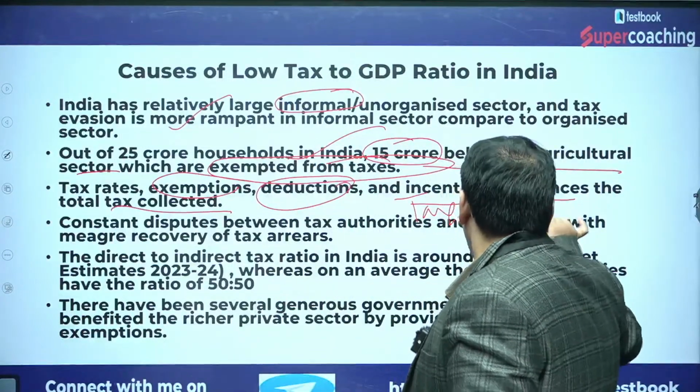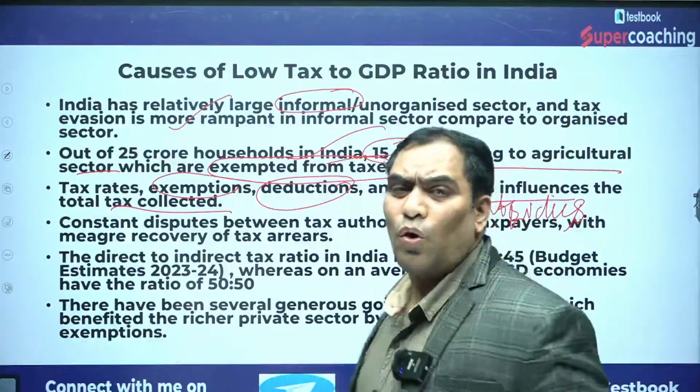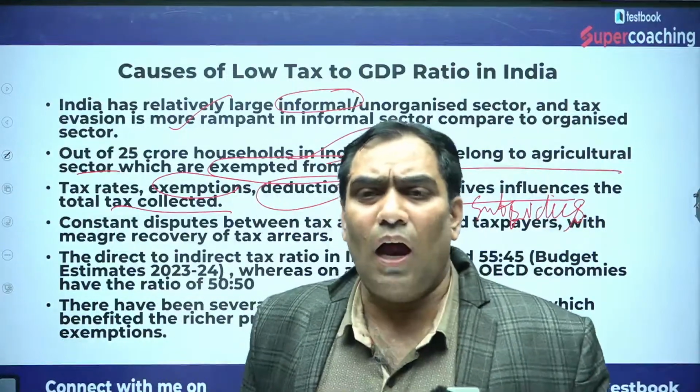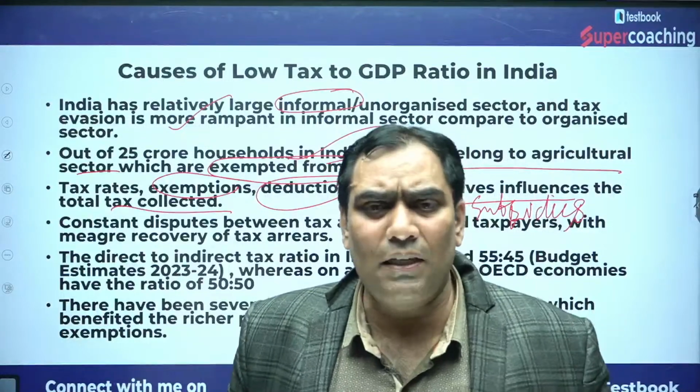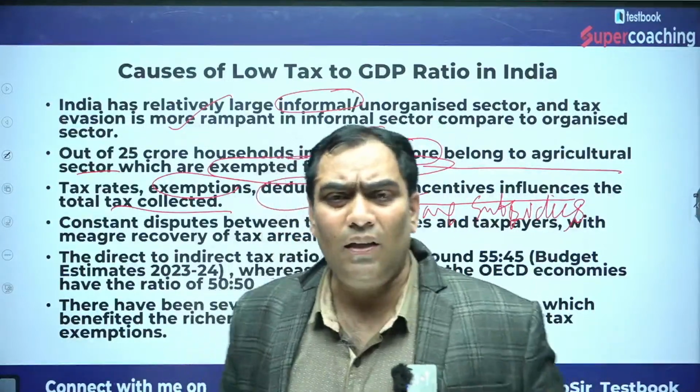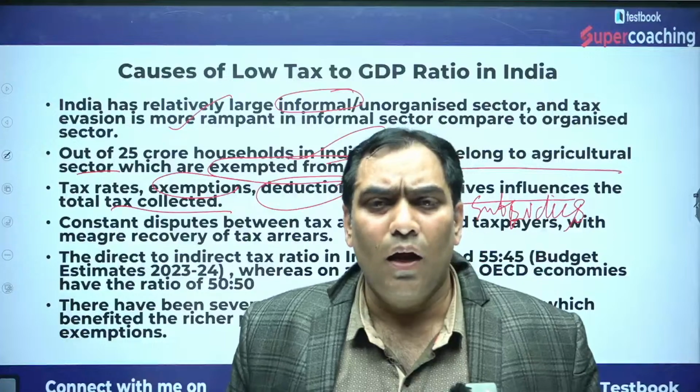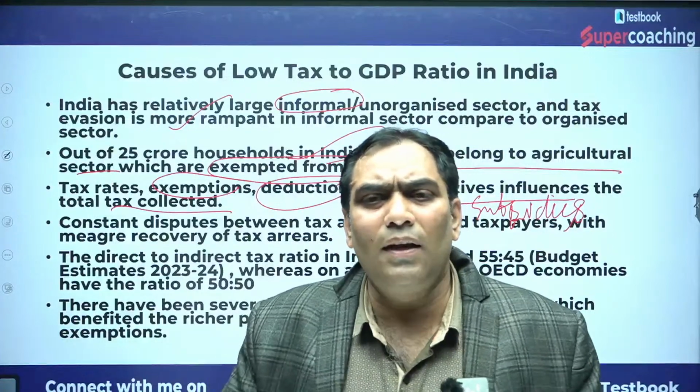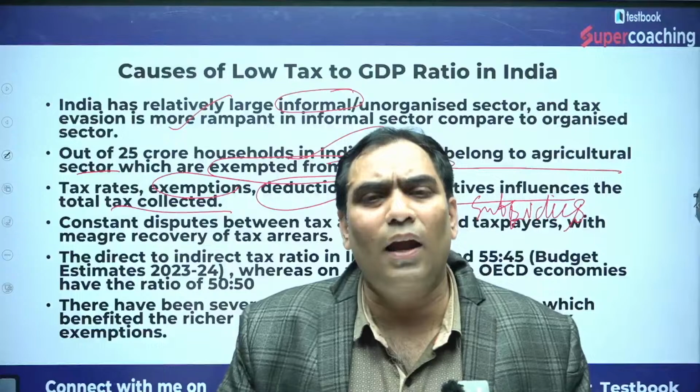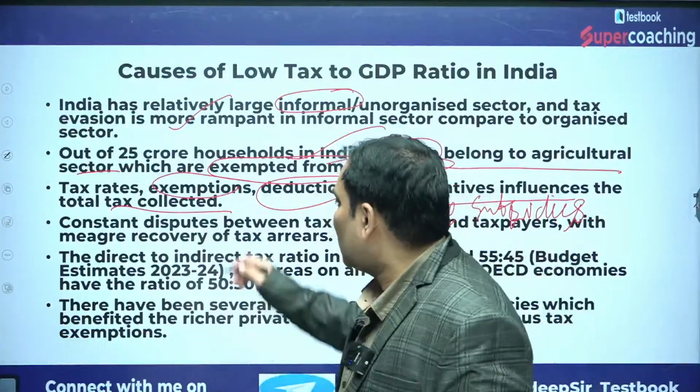Tax subsidy. And because of that, when the government waives off the tax liability of the business sector, that is obviously going to decrease the tax collection of the government, and in that condition the government has to take borrowings. So that is the reason.